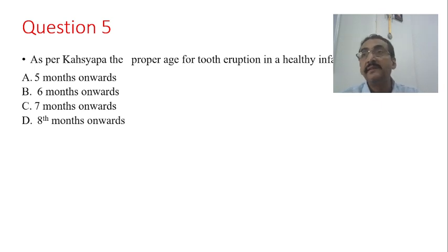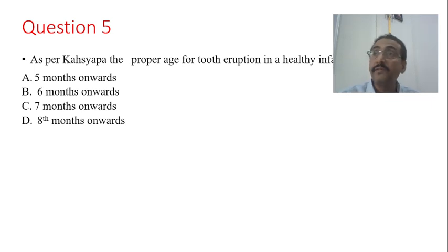After birth, in the same number of months the teeth will erupt, and in the same number of years the primary teeth will fall. Such a beautiful explanation is given by Vagbhata also. But here the question is, according to Kashyapa, the proper age of tooth eruption in a healthy infant is? Is it 5 months onwards, 6 months, 7 months, or 8 months onwards?